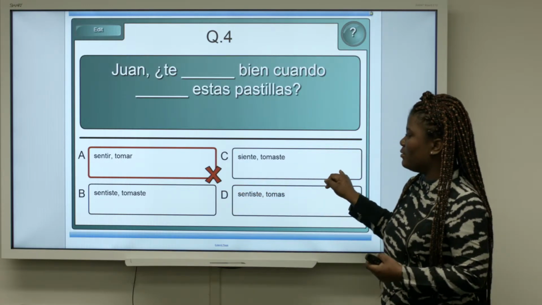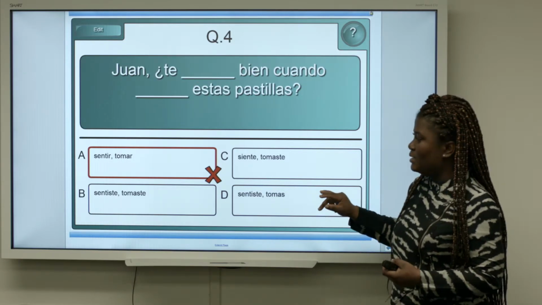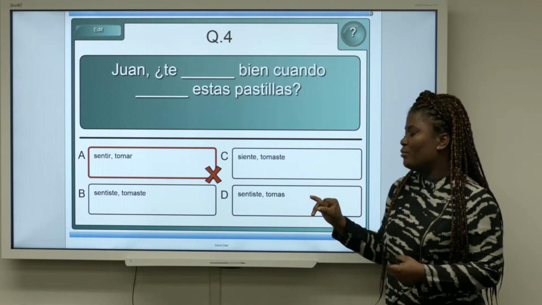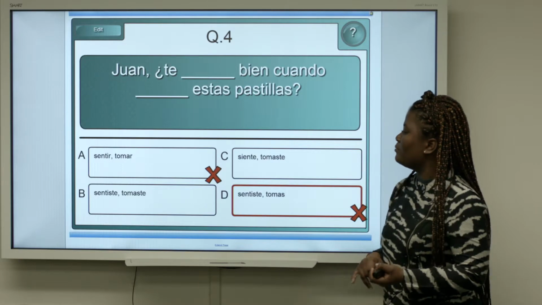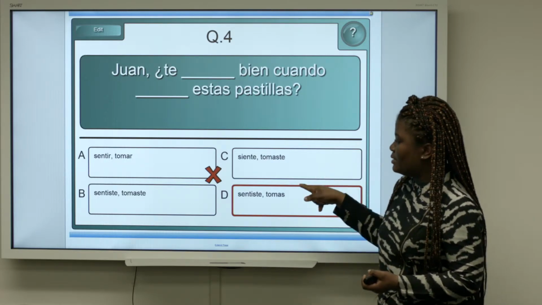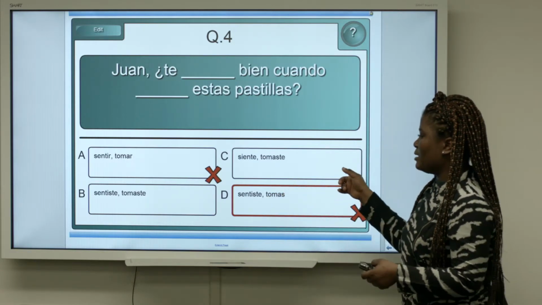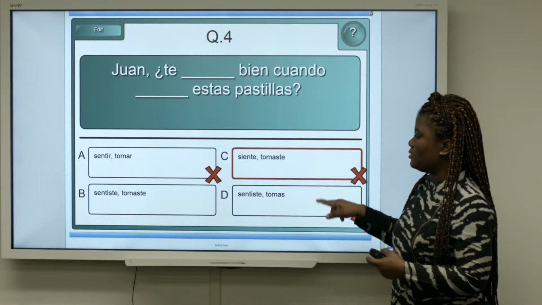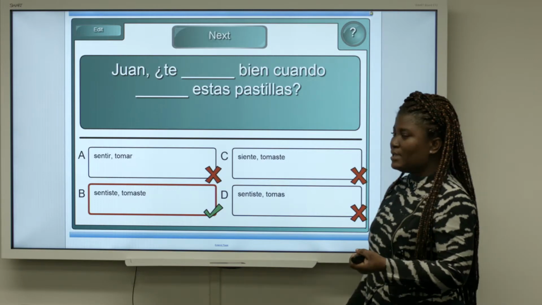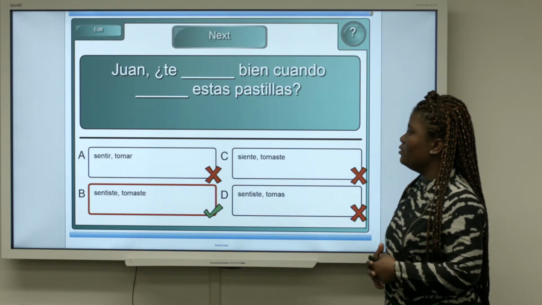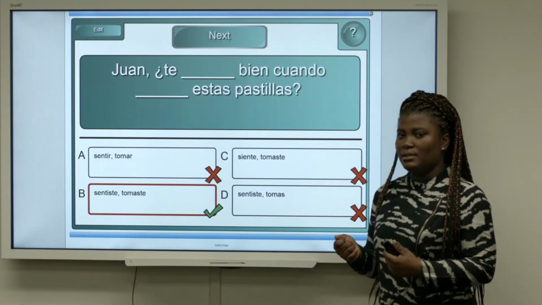So the last option, sentiste, is in the right person, tú, and it's in the right tense, the preterite, but the second one is not, so it's wrong. The third option, same way. The first one is in the indicative, it's wrong, but the second one is in the preterite, which is right. So our correct option is B. Juan, ¿te sentiste bien? Did you feel well? Cuando tomaste estas pastillas, did you feel well when you took these pills?